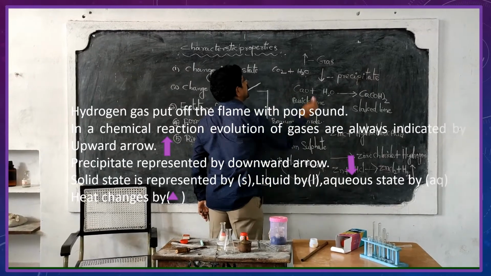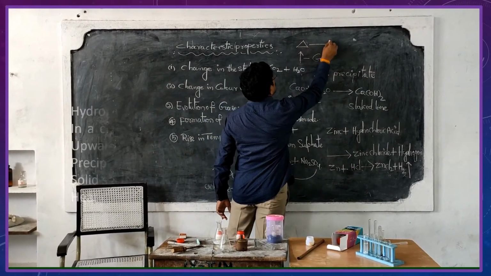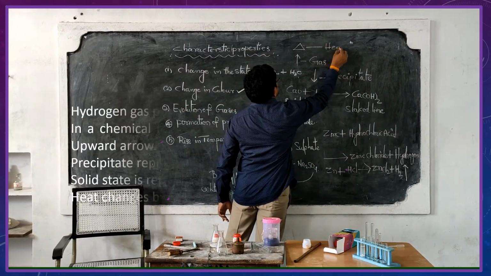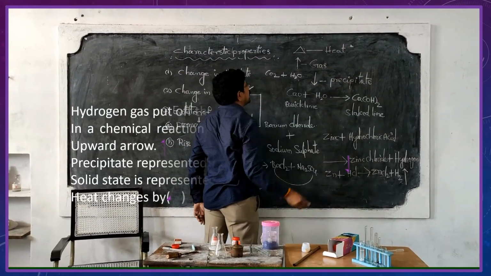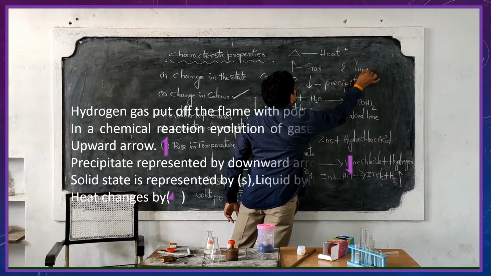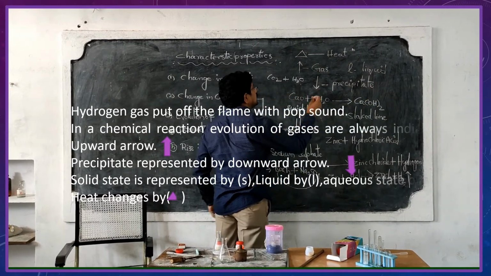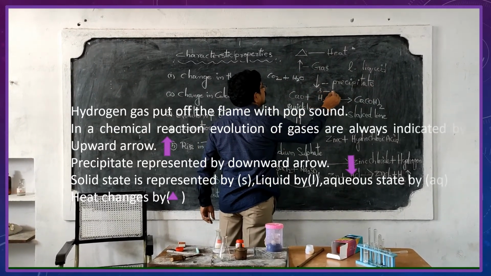Wherever you find the symbol delta, it indicates heat. Wherever you find L, it is liquid. Wherever you find S, it is solid.